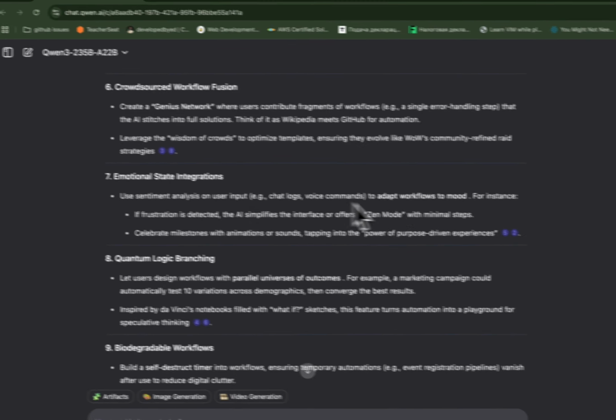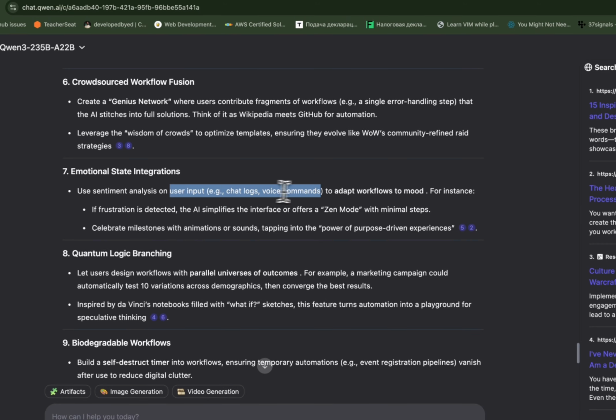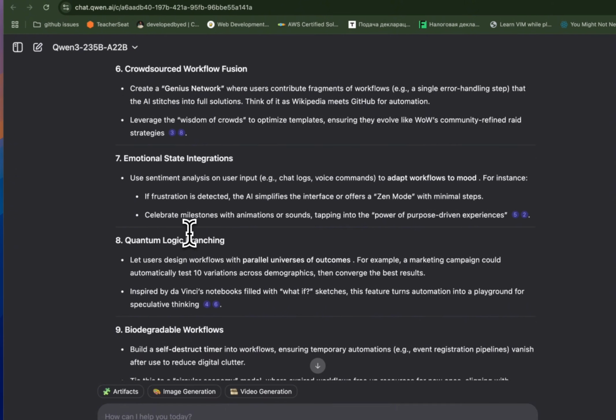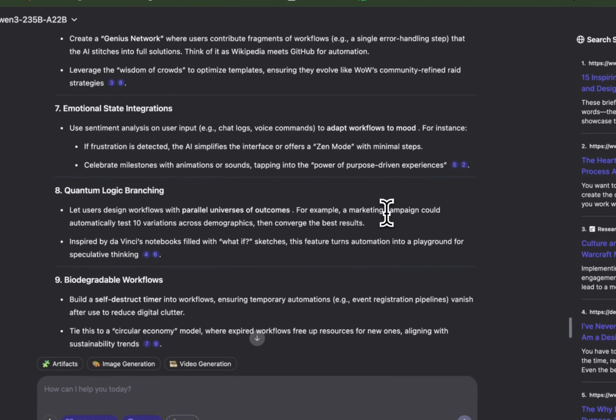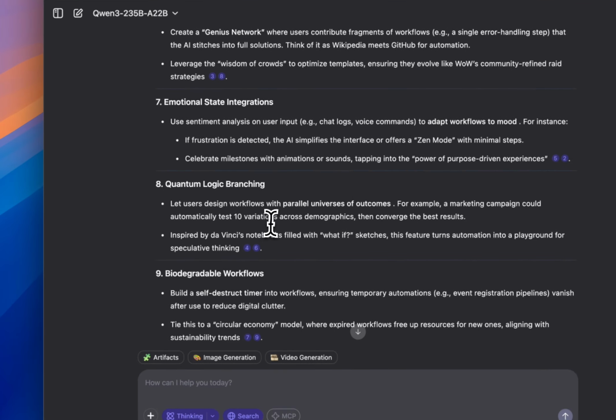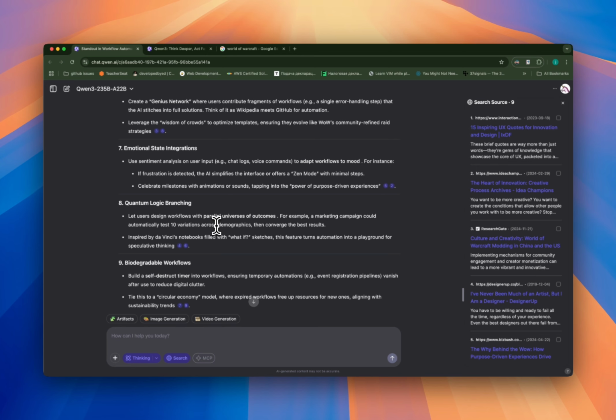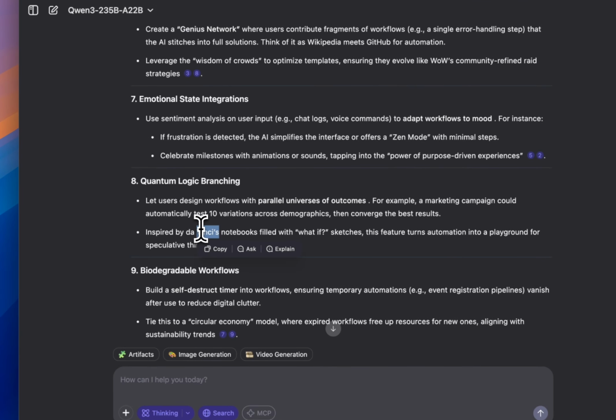Emotional state. Okay, yeah, this is one of those things that Gemini said, depending on users' emotions and so on. Wow, quantum logic benching. Let the user design workflow with parallel universes of outcomes. For example, a marketing campaign could automatically test 10 variations across demographics and converge on the best result. Okay.